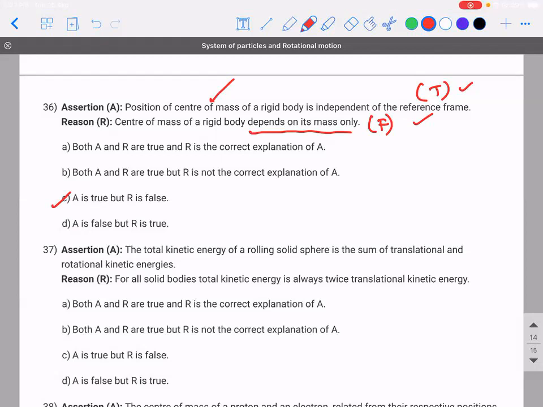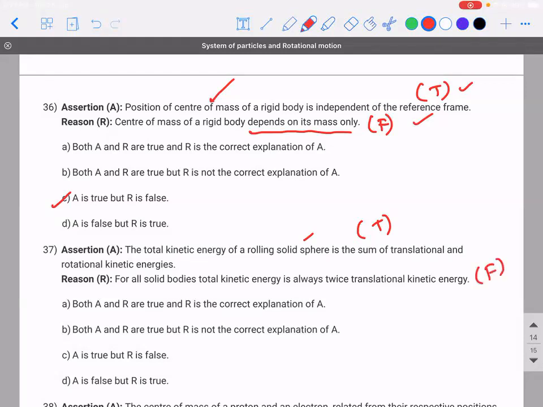What about 37? 37, we have done problems. You guys tell me, no? The total kinetic energy of a rolling solid sphere is the sum of the translational and rotational kinetic energies, correct? Yes, sir. For that matter, it can be any rolling object. It is true. For all solid bodies, total kinetic energy is always twice the translational kinetic energy. Is that right? No, sir. Need not be.